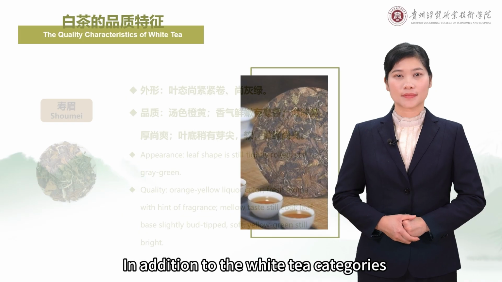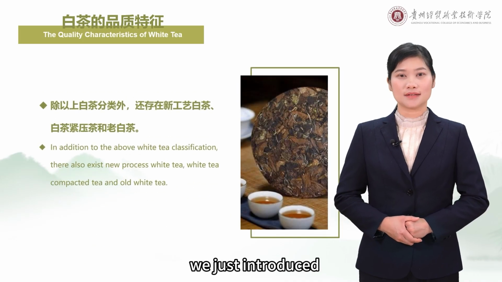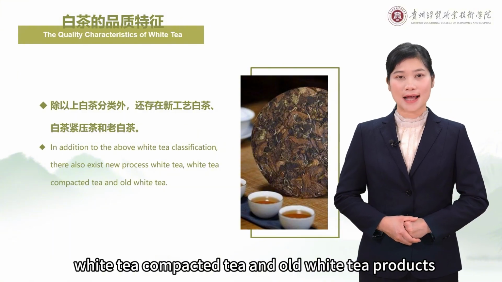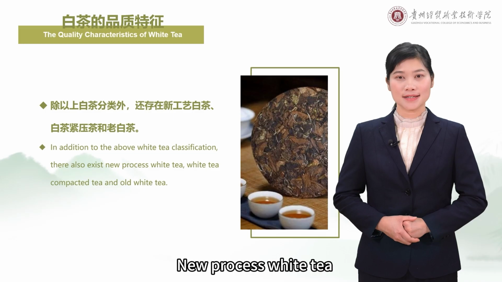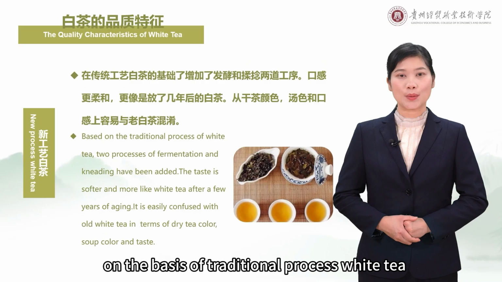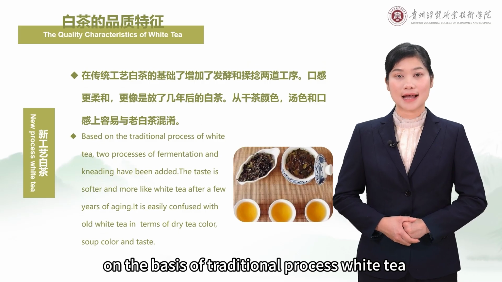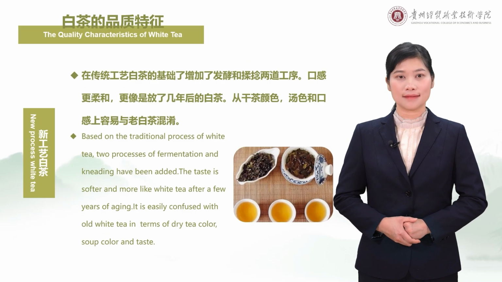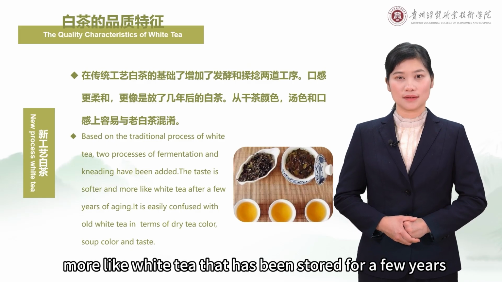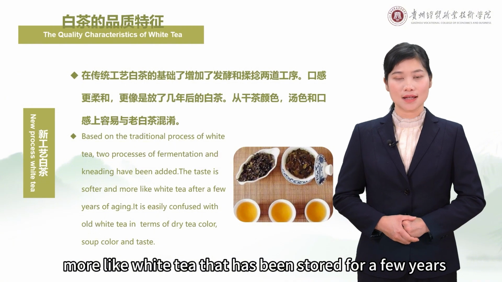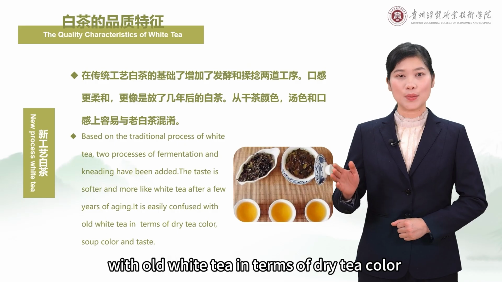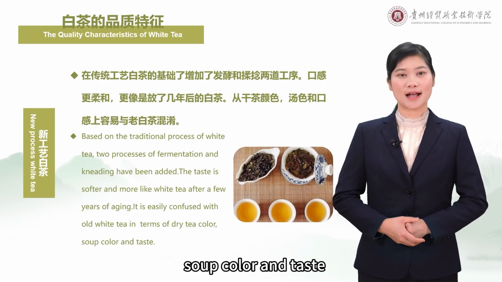In addition to the white tea categories we just introduced, there are also new processed white tea, compacted tea, and old white tea products. New processed white tea includes 2 processes of fermentation and kneading on the basis of traditional processed white tea. New processed white tea has a softer taste, more like white tea that has been stored for a few years, which is easy to be confused with old white tea in terms of dry tea color, soup color, and taste.